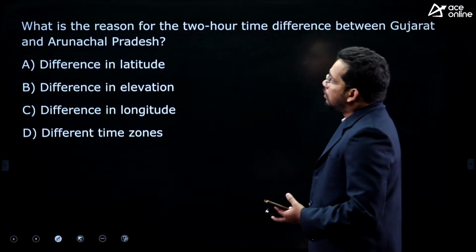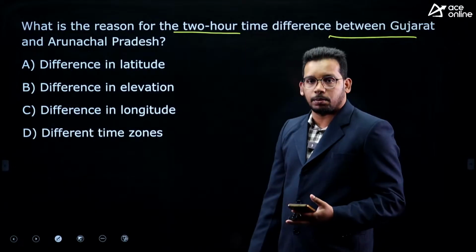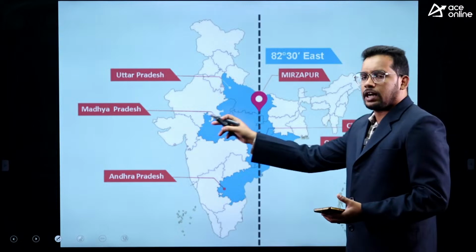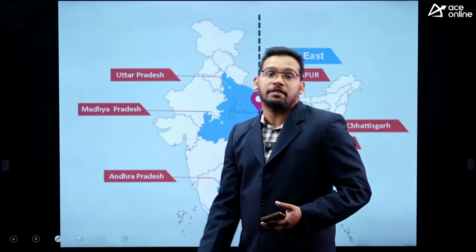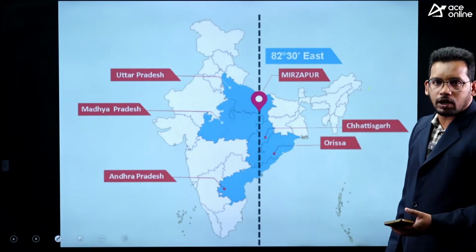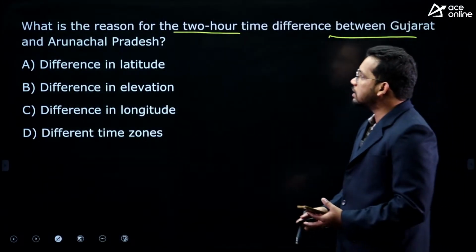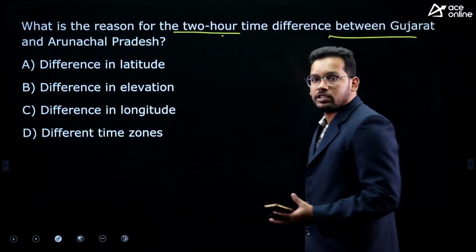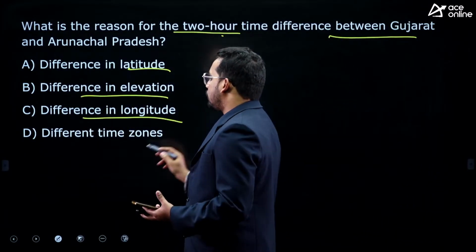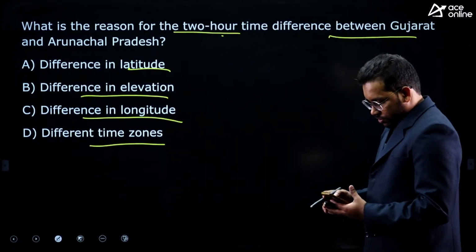Next question: what is the reason for the 2-hour time difference between Gujarat and Arunachal Pradesh? As we were just discussing about the Indian Standard Meridian, if the sun rises in Gujarat at let us say 7 AM in the morning, then at 5 AM itself Arunachal Pradesh will receive the sunlight, but we have only a single time zone. Now they are asking, what is the reason for the 2-hour time difference? Difference in latitude, difference in elevation, difference in longitude, and different time zones. So what is the reason?